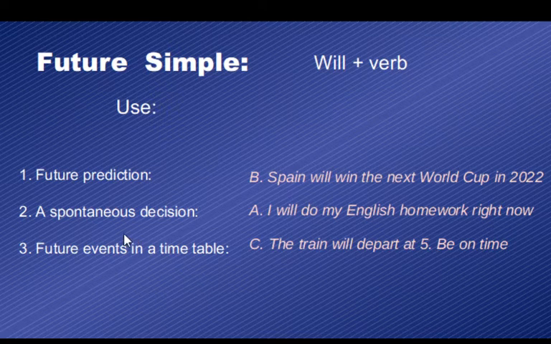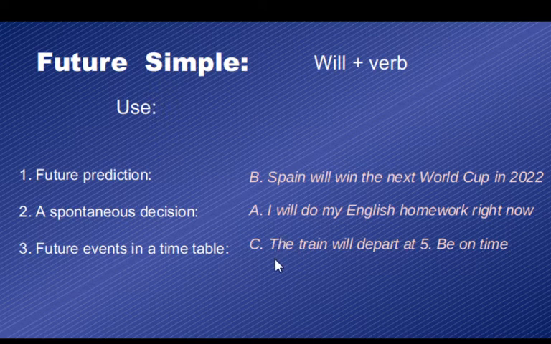In the same way, if we take a spontaneous decision, so for example, we learn something new, and we decide to do something about it. I will do this, or I won't do that. We express that with will. Here's the example: I will do my English homework right now.